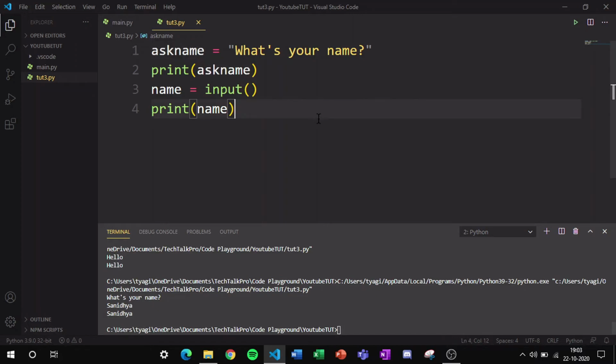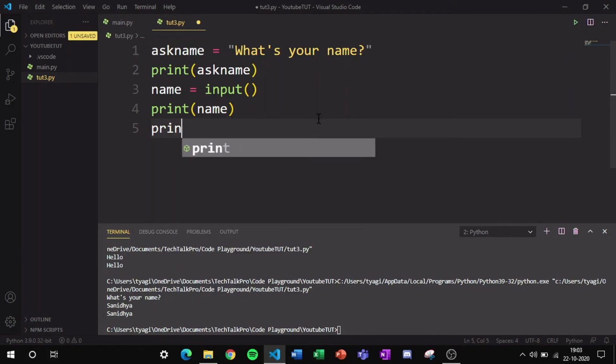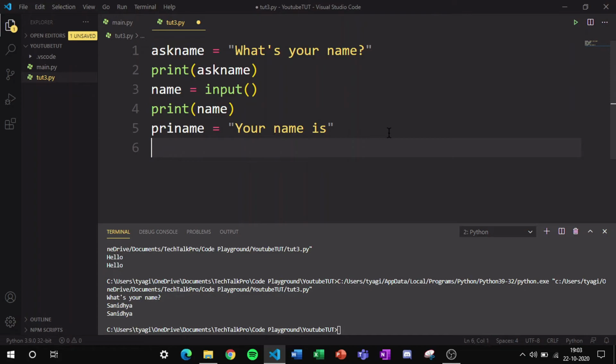So now we have to make a small command that will print out my name or my answer which I have entered with a sentence. So let's make a variable name prename, and we are going to keep this as your name is. And now if I run this, wait, before running I also need to print this command.